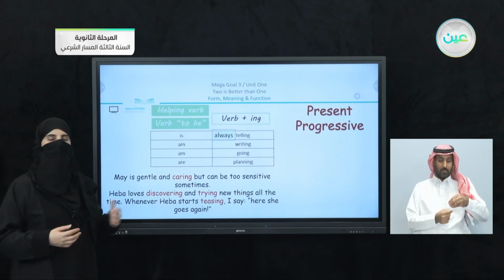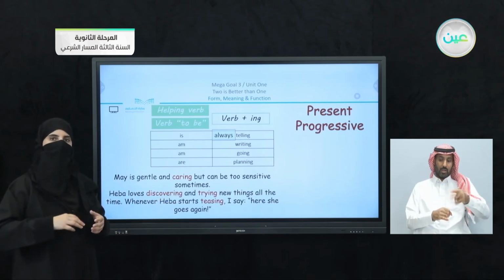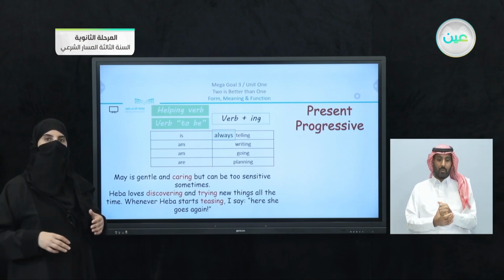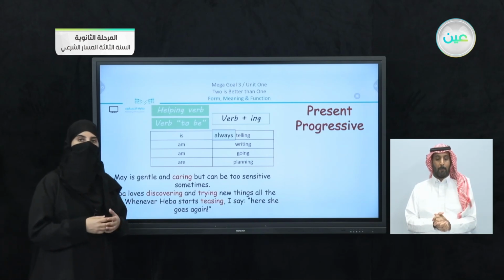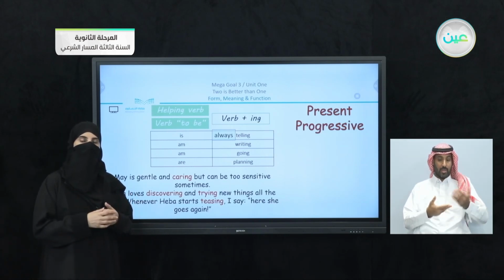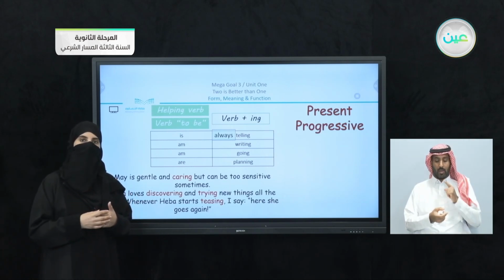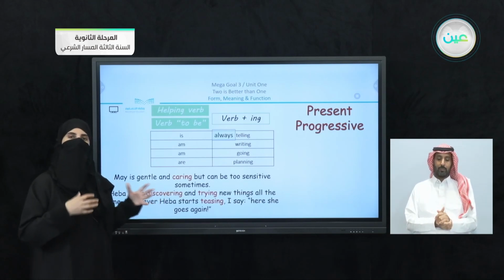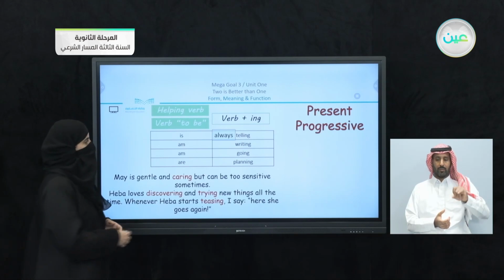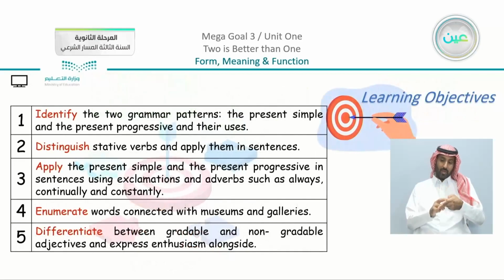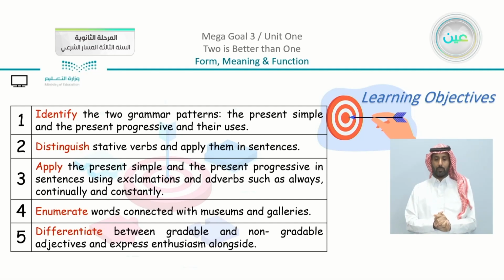Now, do you think that these verbs have an ing form, but are they considered as verbs or not? So this is just a point to know that we are talking about verbs that have helping verbs before them, and they are considered present progressive, or we have here what seems to be a verb, which is what we call a gerund. So we are going to focus on the two structures. We have the present simple and the present progressive.